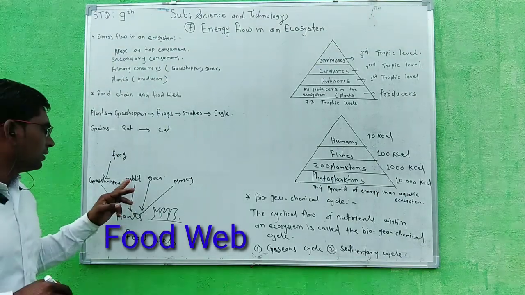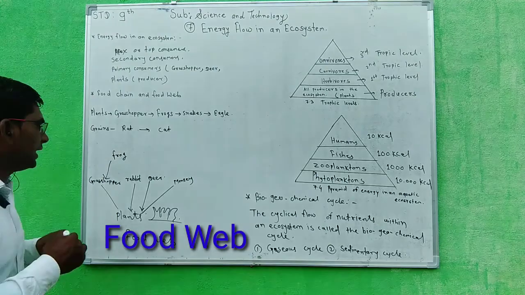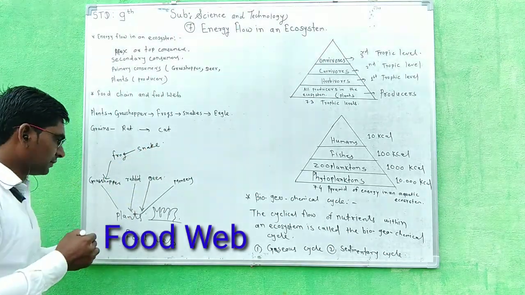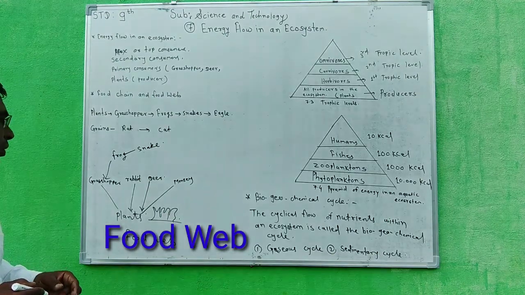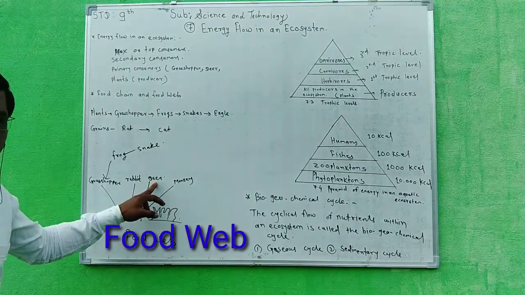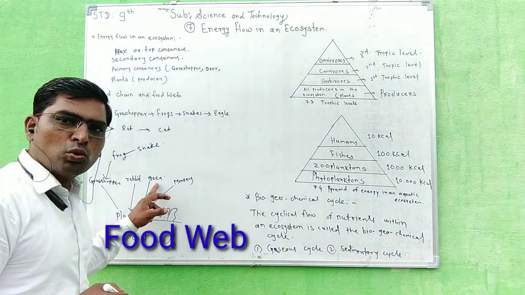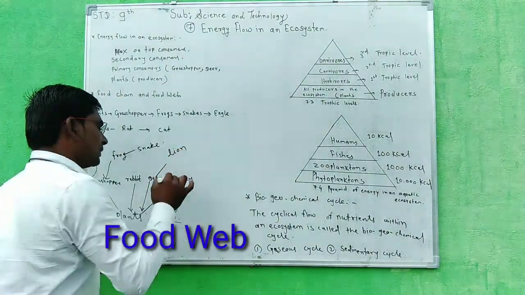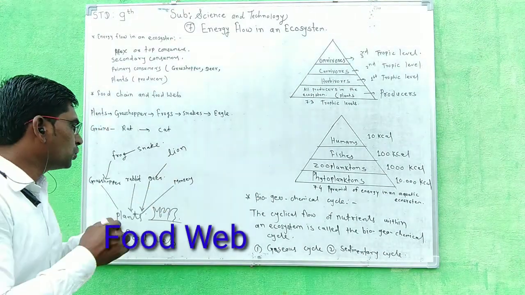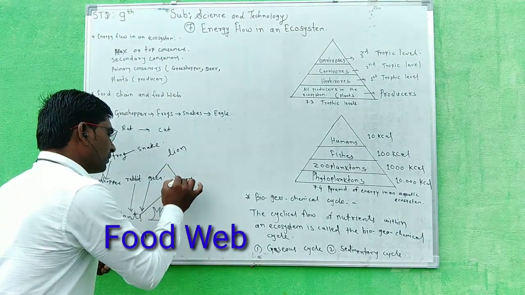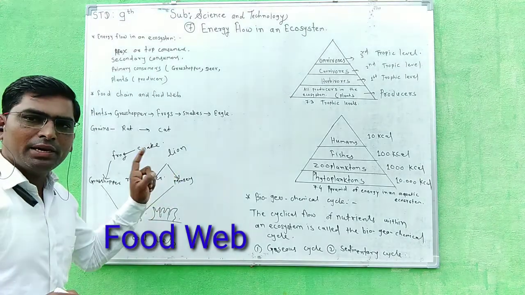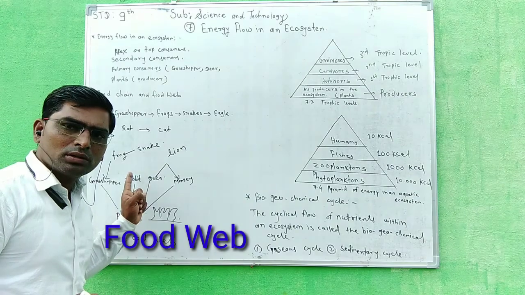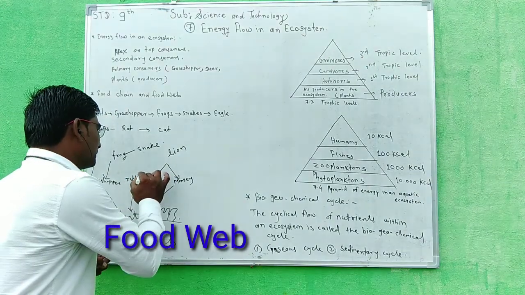Now these frogs eat snakes. Now these deer are also the food of the lion. The lion is also the food of the monkey. Then the lion also eats a rabbit.